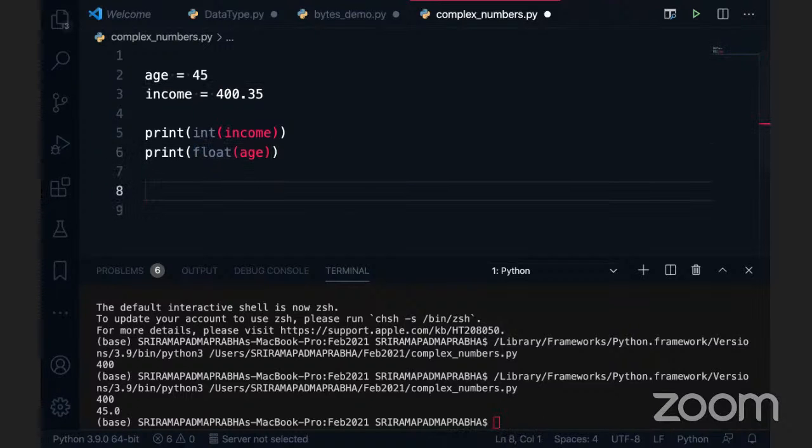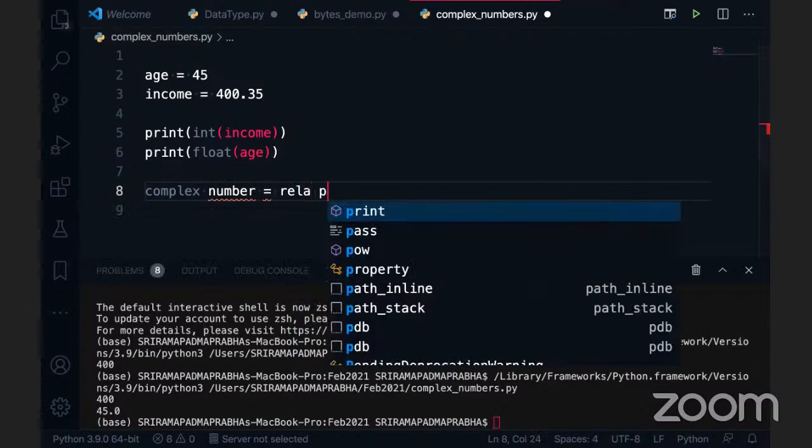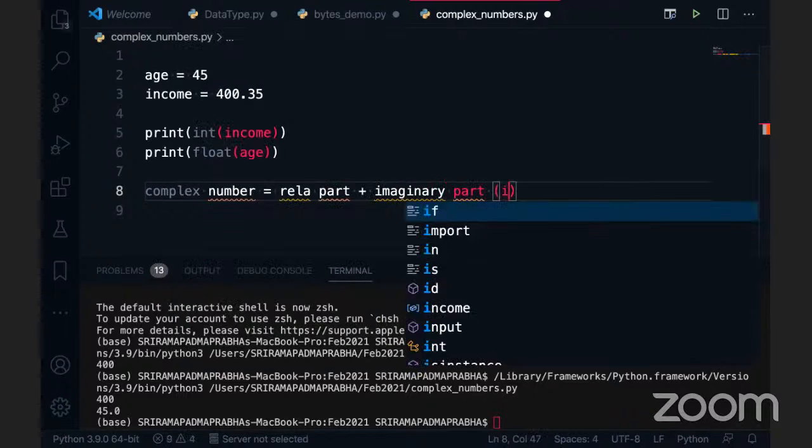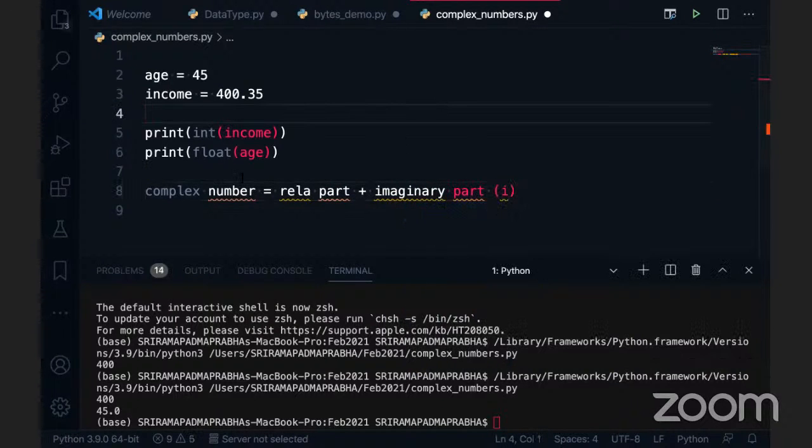Can I add the integer and float? Yes, we can add it. It is mathematics. Nothing is a big deal in Python. Now let's focus on the complex number. What is the complex number in Python? Generally in mathematics, a complex number is equal to a real part, a real number, and an imaginary part, an imaginary number. Generally in mathematics, in school days and college days, we use i, right? This is called i, the representation of this.